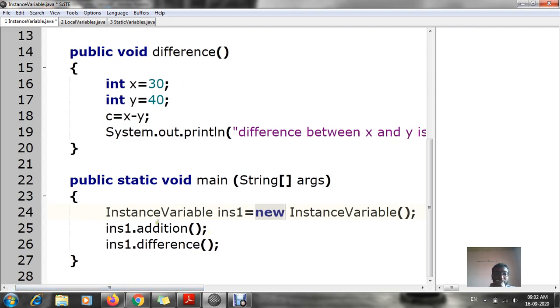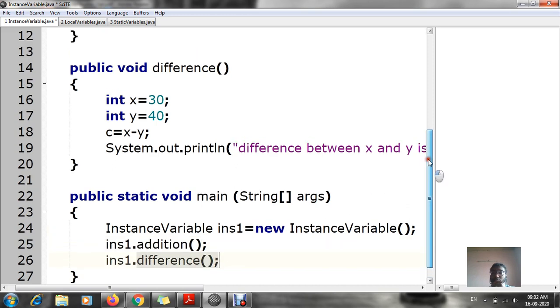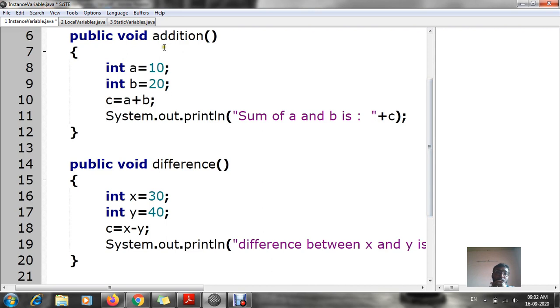Now over here I am going to initialize this object, that is ins1.addition, ins1.difference. Now what do you mean by addition and difference? These addition and difference are methods which I have created earlier. Can you see over here? Public void addition, public void difference.